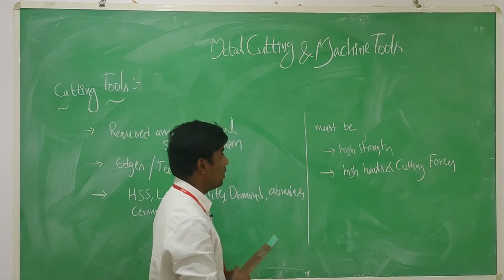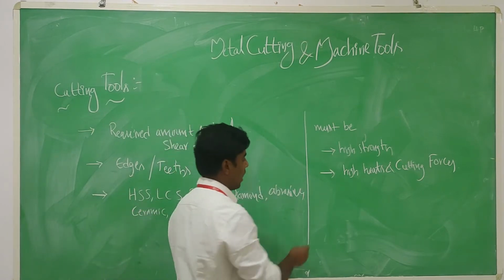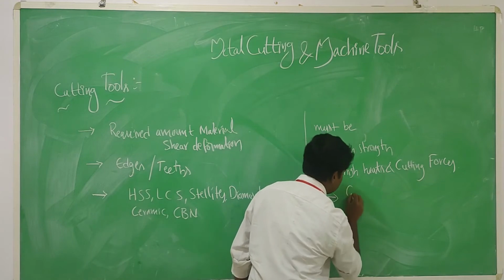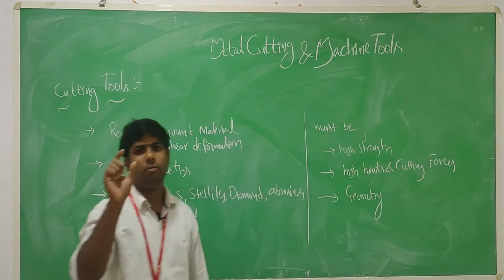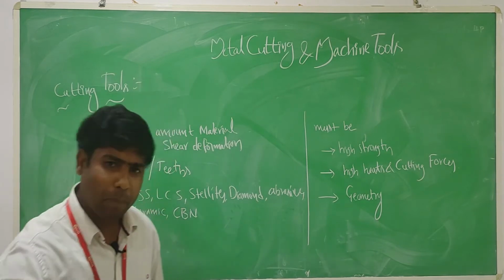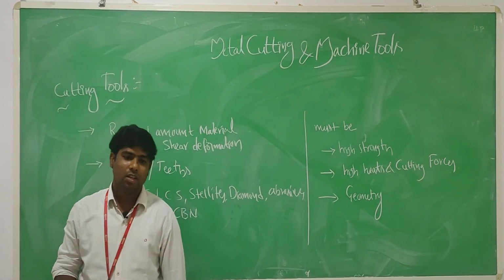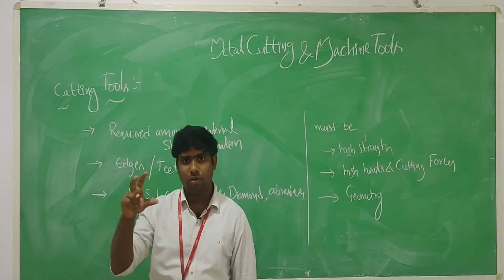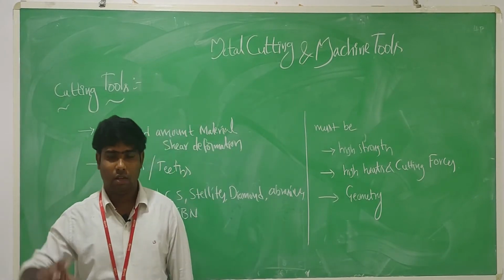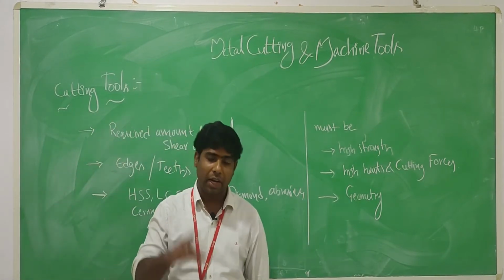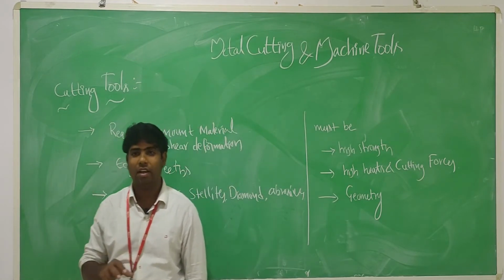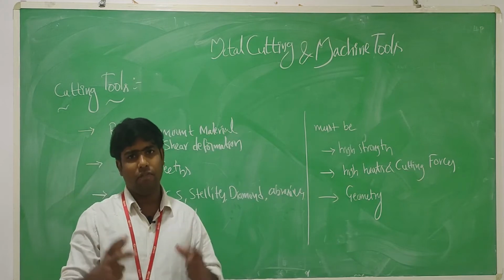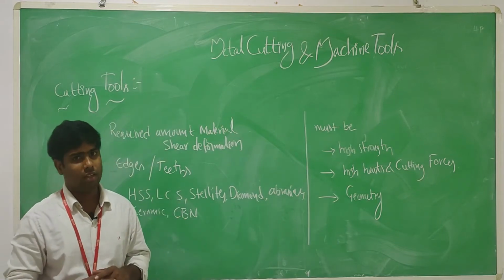The cutting tool must also have proper geometry. So what is geometry? It should have a good face, good flank, and good rake angles: back rake angle, side relief angle, end relief angle, and a number of other elements in the cutting tool.